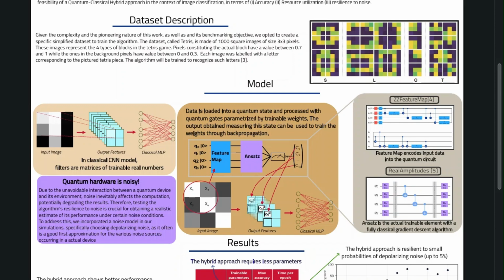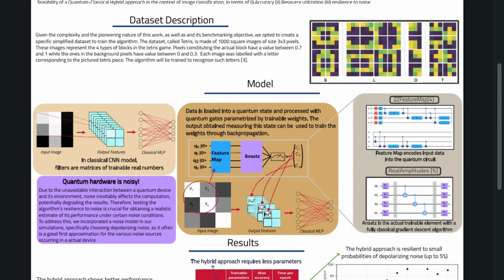Similarly, a quantum convolutional layer acts on the input image by filtering it. However, unlike its classical counterpart, it does so by running a variational quantum circuit that maps an initial quantum state of an arbitrary number of qubits to another. In our case, this happens in two phases. First, the n-pixel values of each sliding window are mapped into an n-qubit variational quantum circuit using a specific arrangement of non-trainable parametric quantum gates called feature map.